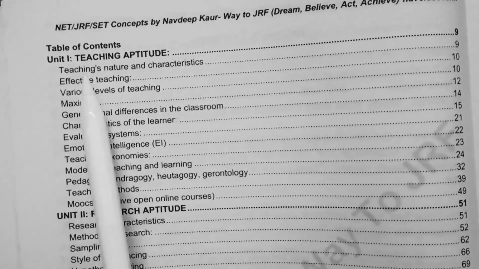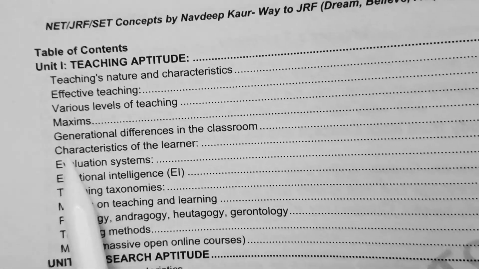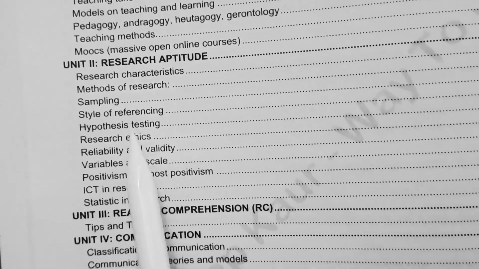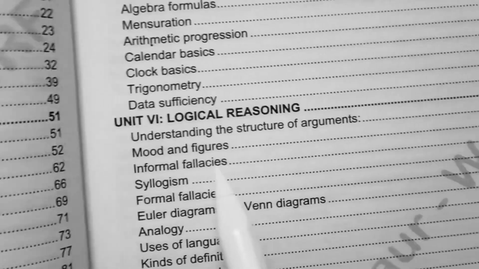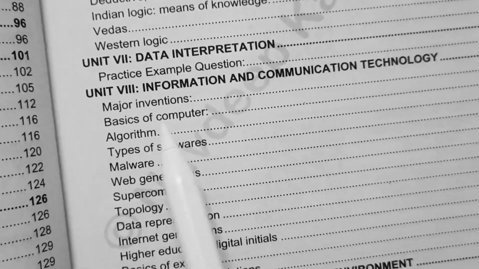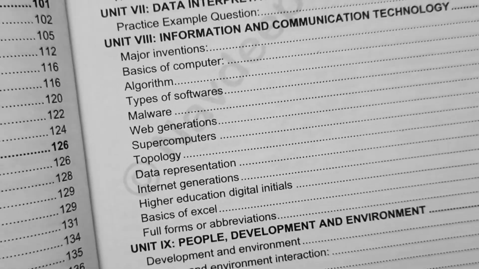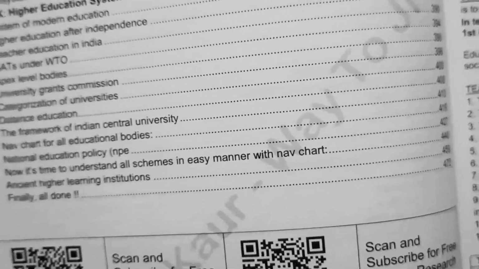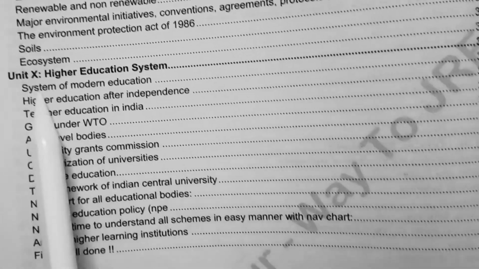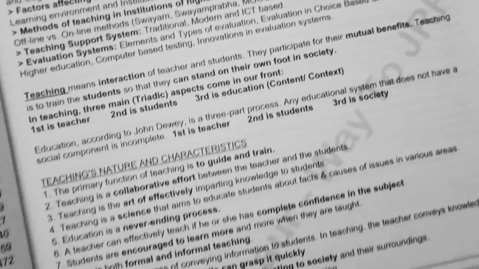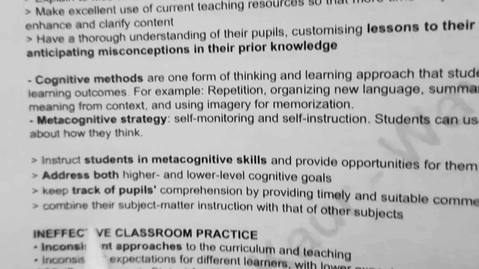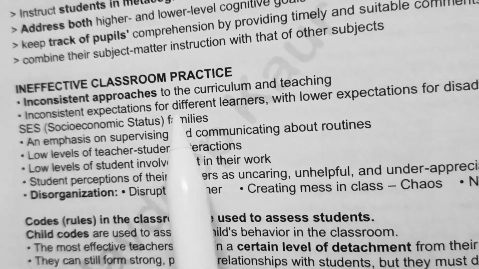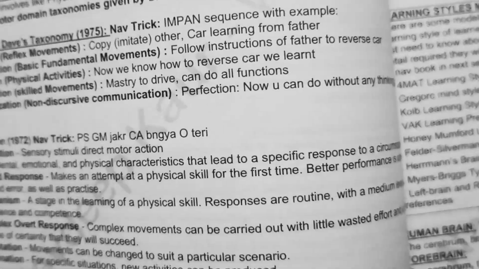Now you can see in teaching aptitude, this book has defined each and everything. Research aptitude, each and everything. Reading comprehension, communication, mathematical reasoning aptitude, then logical reasoning, then data interpretation, information and communication technology, everything in detail. So if you want to study everything in a detailed manner, like the higher education system, you can see everything is given in a detailed manner. You just pick a topic, like how teachers who are effective lead to effective classroom practice. Everything is given in a detailed manner with pictures.